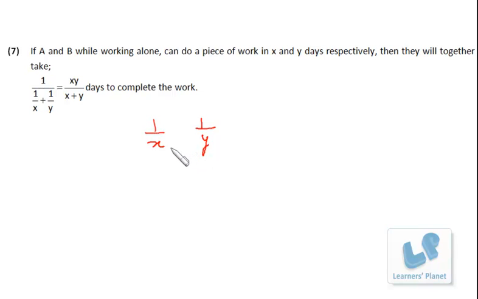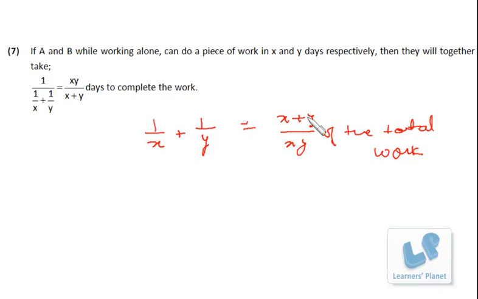That means per day 1 upon X plus 1 upon Y of the total work will be done, which is actually X plus Y over XY of the total work. So per day work is X plus Y by XY. That means to complete the work, they will be taking XY by X plus Y days.